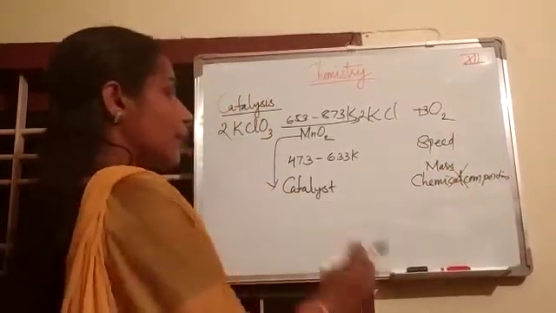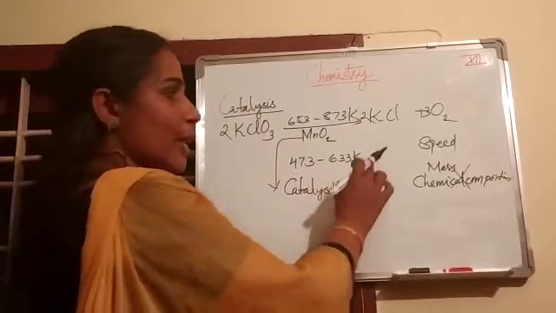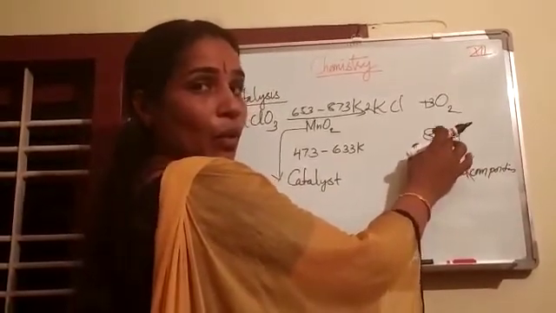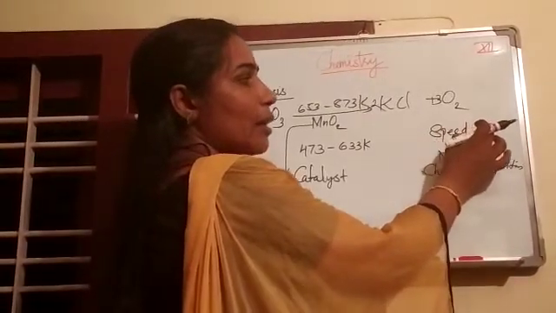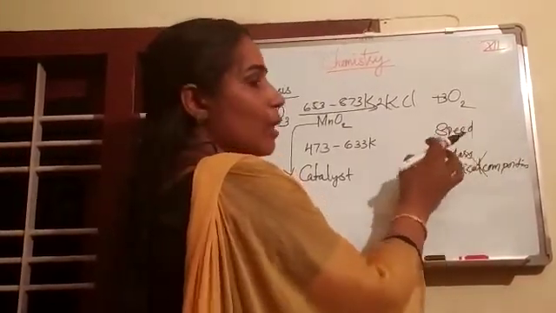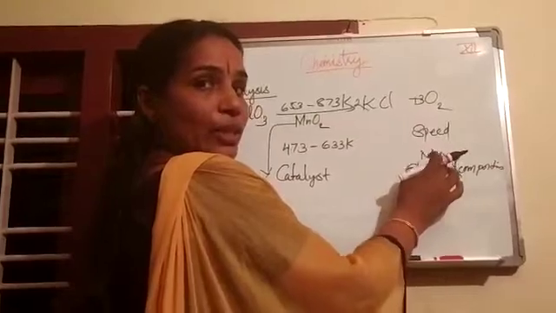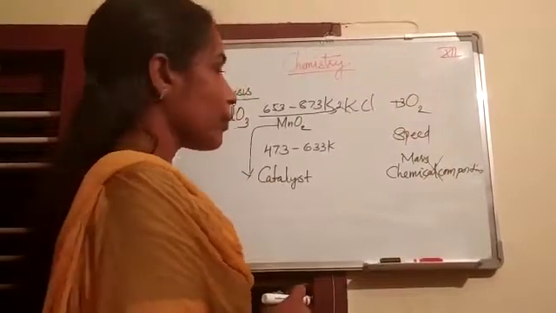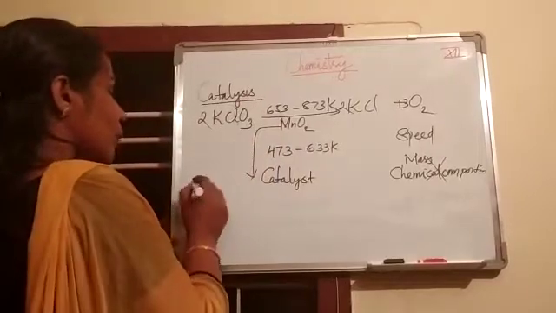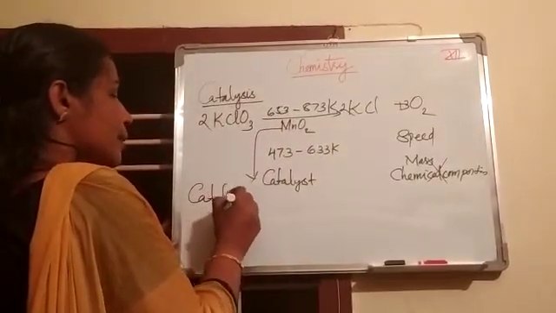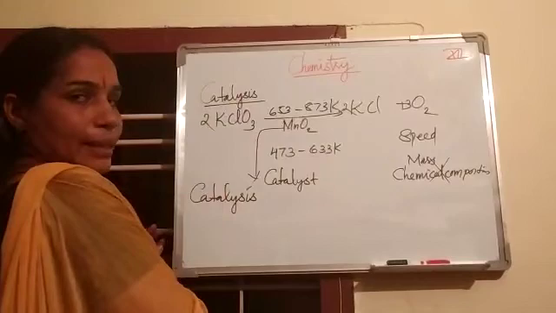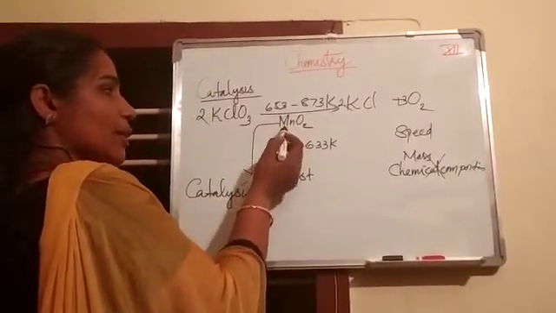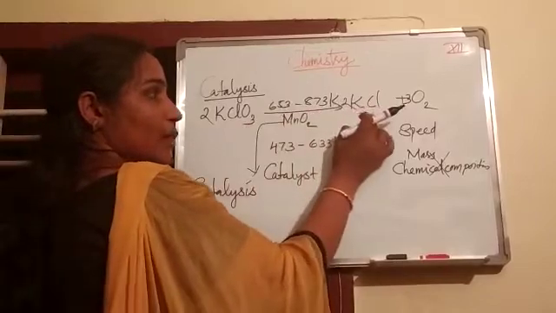Catalyst is a substance that can alter the speed or rate of a chemical reaction without undergoing any change in its mass or chemical composition. And this phenomenon is known as catalysis.